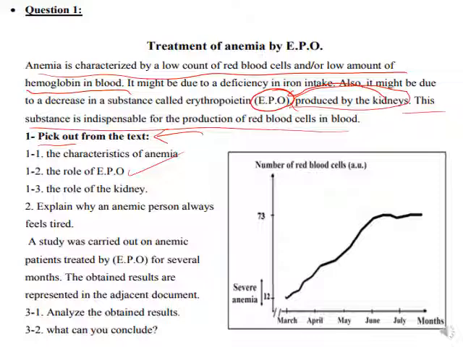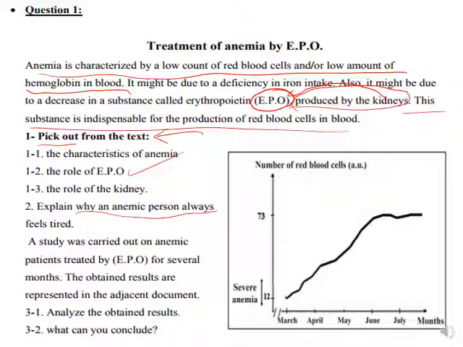So these anemic persons suffer from a deficiency in red blood cells. And as you know, red blood cells are responsible for the transportation of oxygen gas. So less oxygen will diffuse toward the cells, meaning that less energy is produced, and this will lead to the tiredness or fatigue that the anemic person always suffers from.